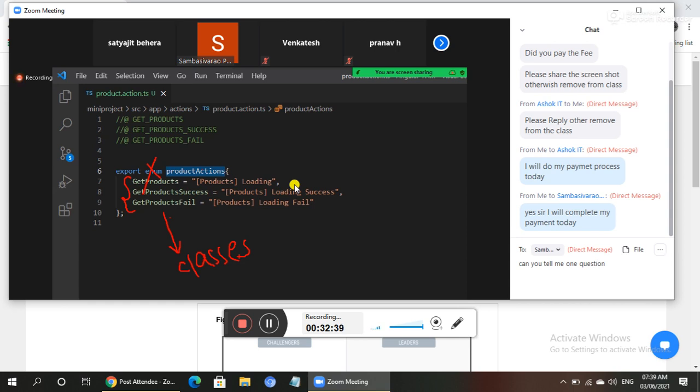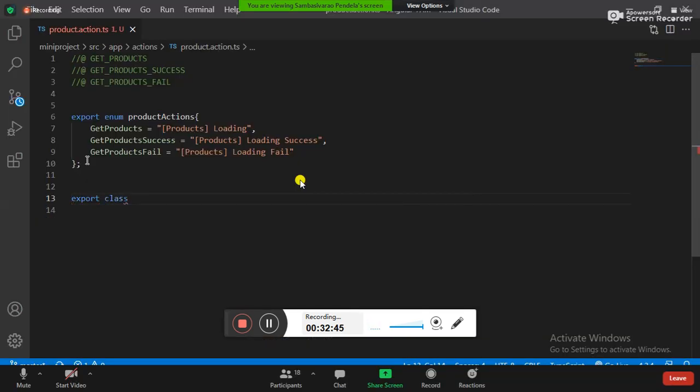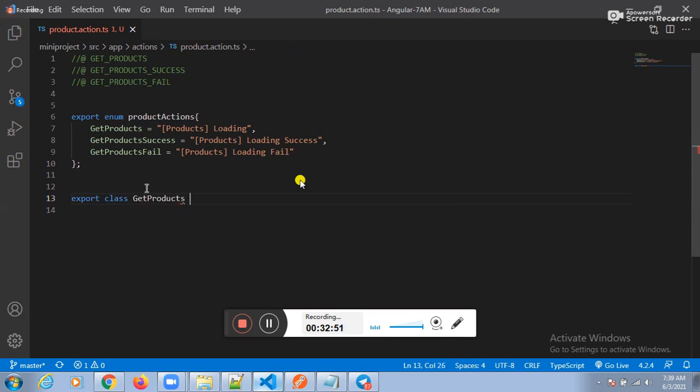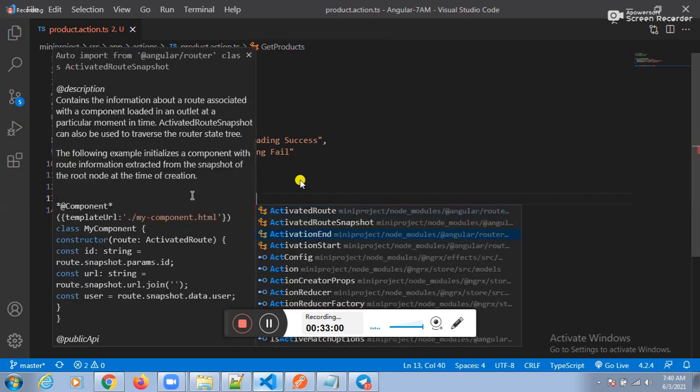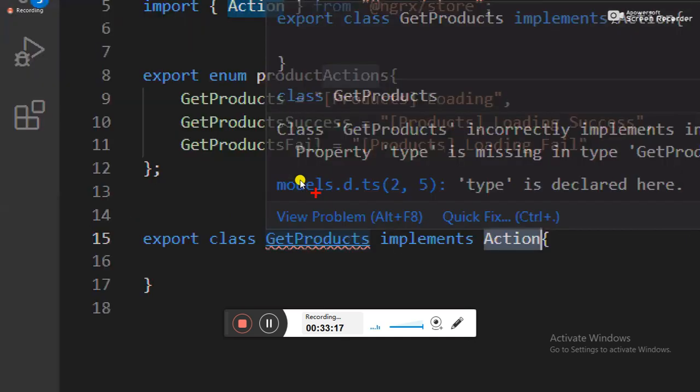How to create the class? Let me create some classes. Export class, the get products class. Guys, to implement your thought, we need to use implements with one predefined class. Which predefined class? Action. Very, very important, guys. To create a class, we need to depend on one predefined class: Action.